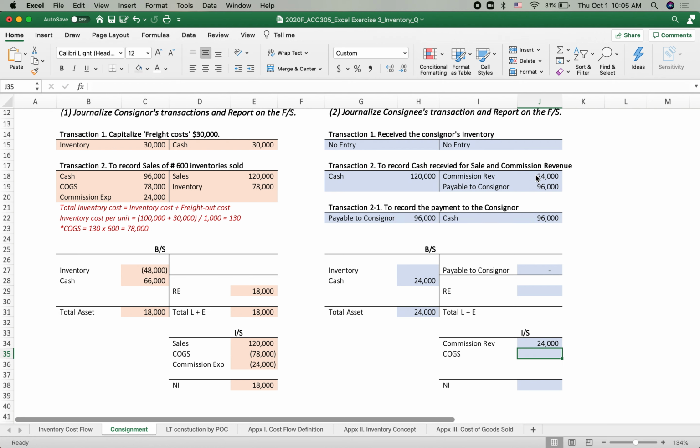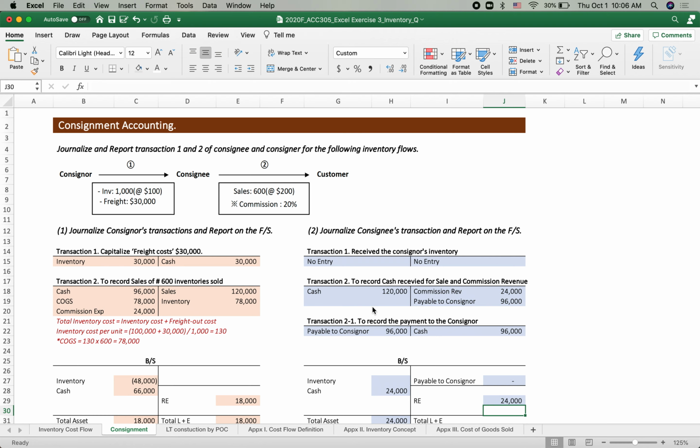And cost of goods sold. Do you have cost of goods sold? No. Again, that is not the consignee's inventory. So we don't have any inventory cost because the title is not the consignee's. So there's no cost of goods sold. So the net income is exactly the same as the retained earning. So we matched out. So that is all the financial reporting procedure in the consignment accounting.